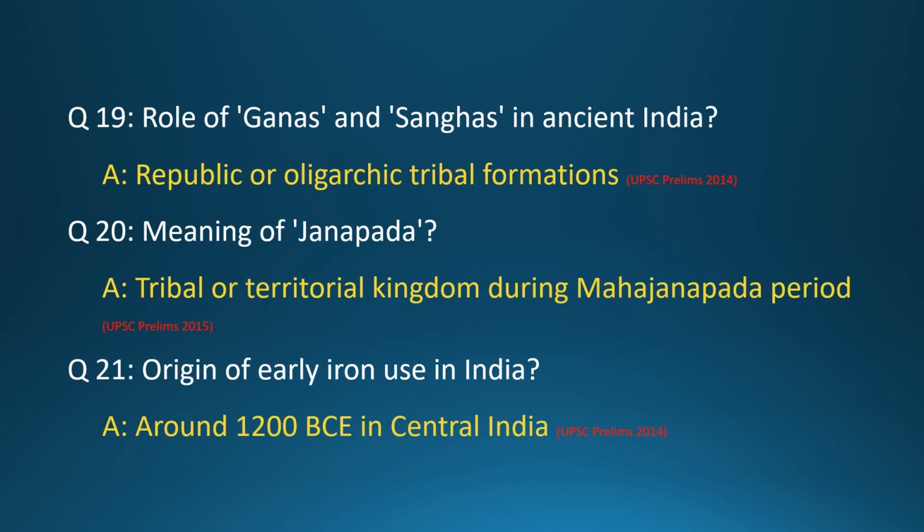Question 19. Role of Ganas and Sanghas in ancient India? Answer: republic or oligarchic tribal formations. Question 20. Meaning of Janpada? Answer: tribal or territorial kingdom during Mahajanpada period. Question 21. Origin of early iron use in India? Answer: around 1200 BCE in central India.